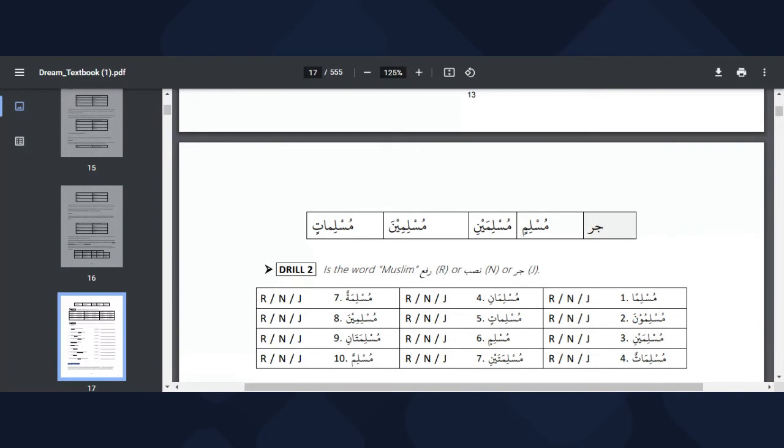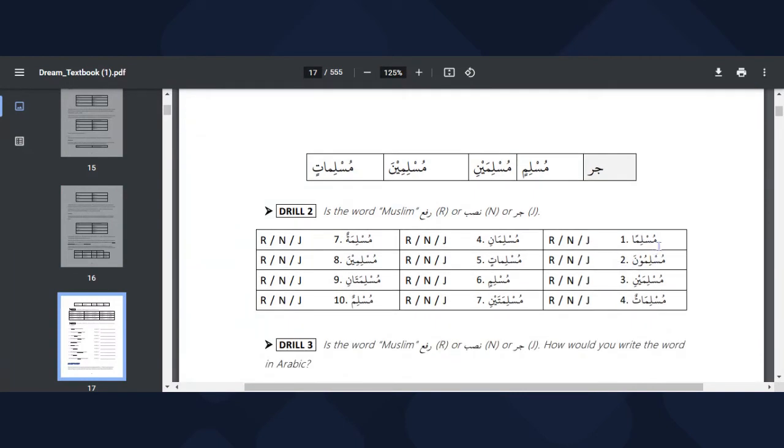Now, back to Musliman. Musliman here is nasib. It has an ending sound, the an sound. Muslimuna is an ending combination. It has an una sound, so it is rafun. Then we have Muslimaini. In the Muslim chart, we have Muslimun, Musliman, Muslimin, Muslimani, Muslimaini. So this Muslimaini here is nasib or jar. It's either nasib or it's jar. You remember this is not used in a sentence. If it's used in a sentence, then we can tell whether it is nasib or jar. But for now, all we can say is nasib or jar.